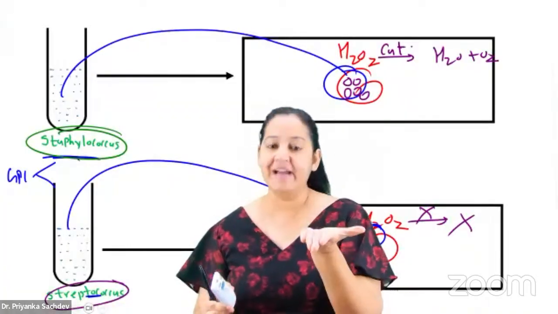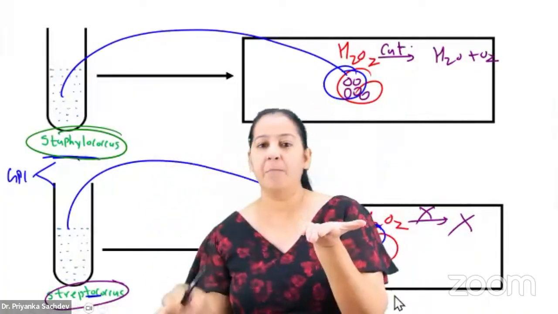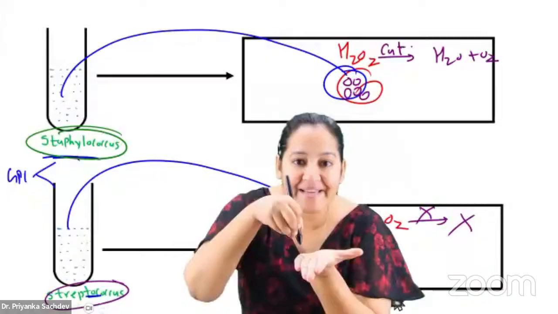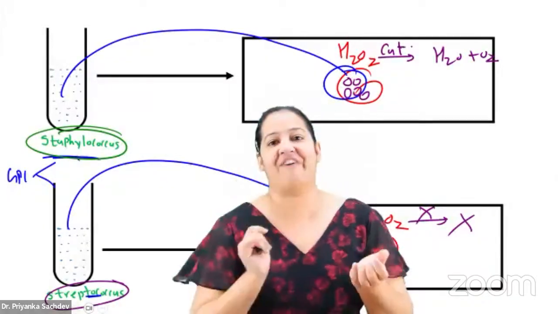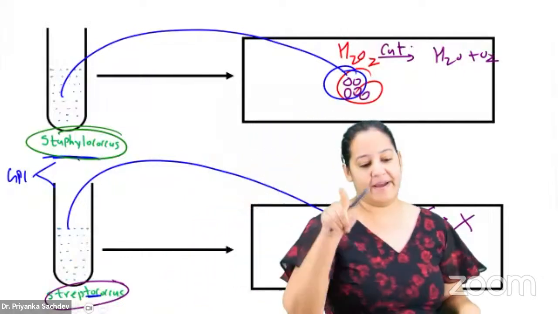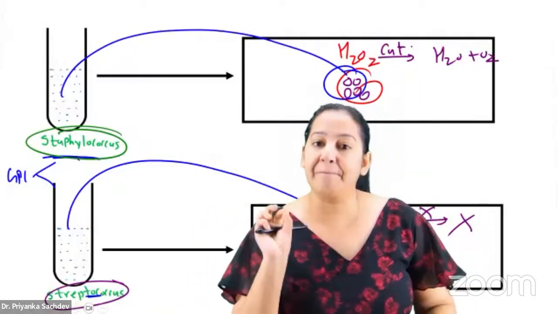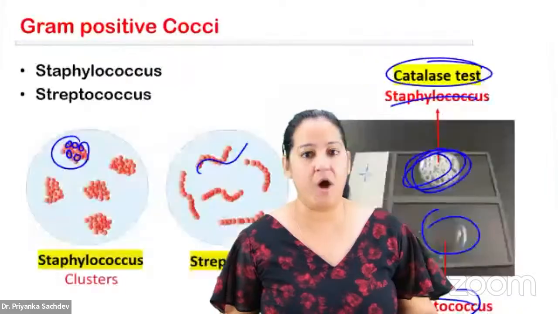Take a slide. Take one drop of your specimen. Put one drop of H2O2. Mix the two with a stirrer. Look for the bubbles. If the bubbles are coming, it's Staphylococcus. If no bubbles are coming, it's Streptococcus. So basically, it is the bubbles of oxygen which differentiate the two. How many of you got it?